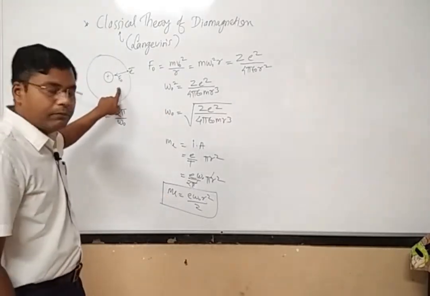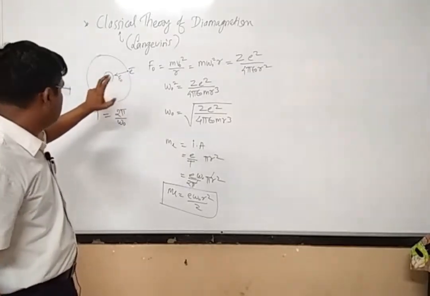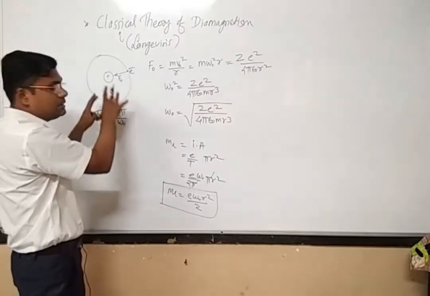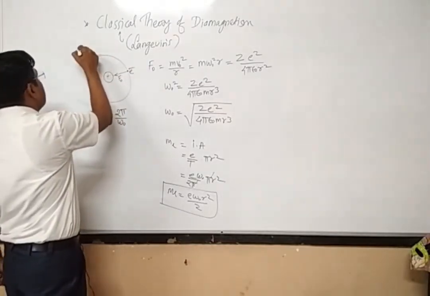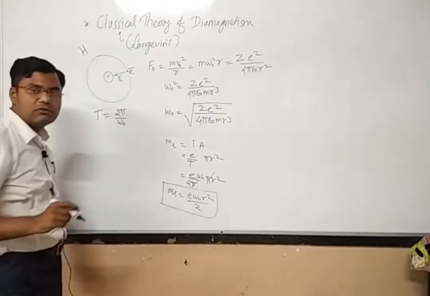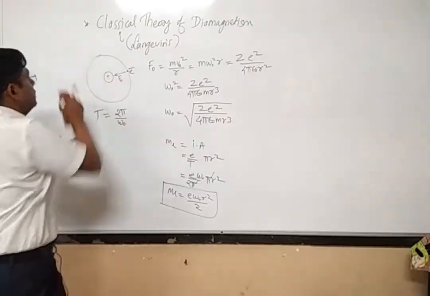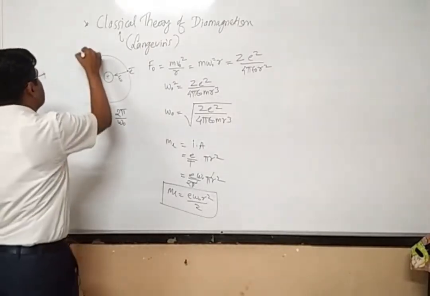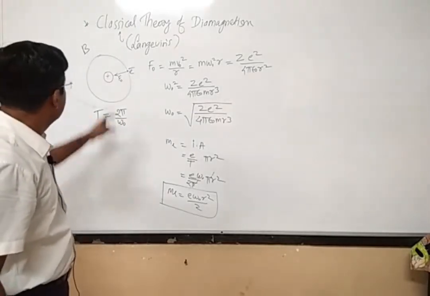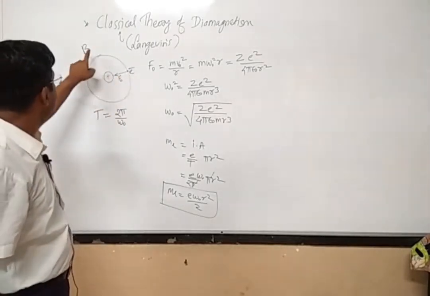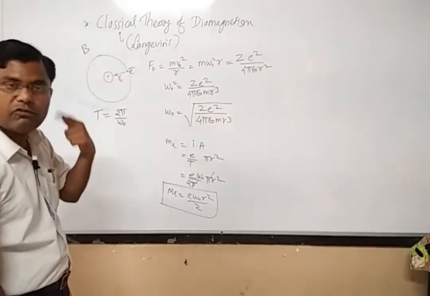But at the same time, you see there is a centripetal force acting on the electron. But now if I keep this atom in presence of magnetic field strength H, or just in presence of the magnetic flux density, given by B suppose, then on this electron, because of the presence of the magnetic field, there will be the action of Lorentz force.